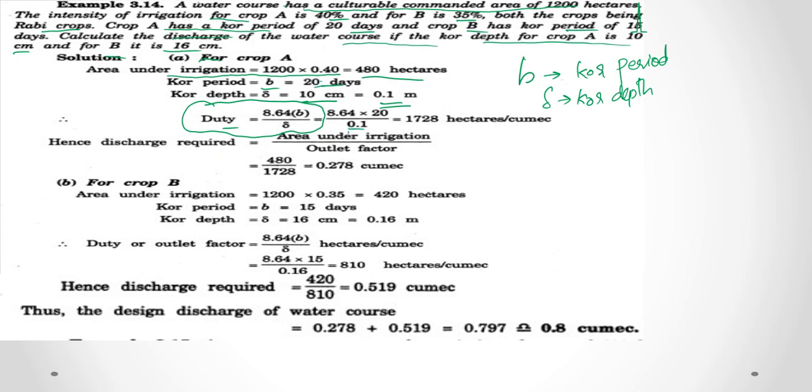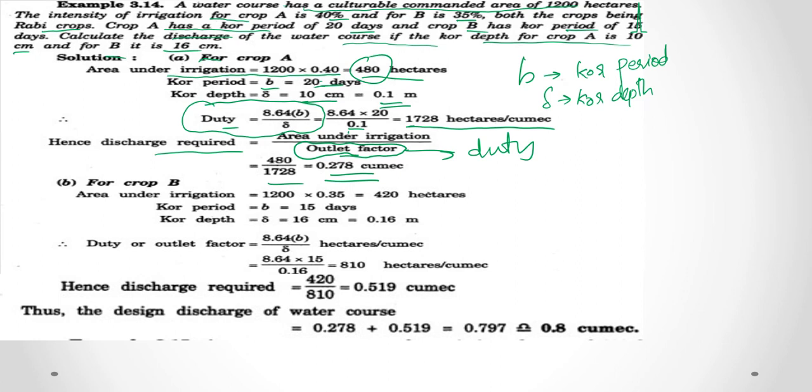So that is 1728 hectares per cumec. Hence the discharge required is equal to area by outlet factor. Here the outlet factor is the same as duty. So the area under irrigation is 480 divided by duty, that is equal to 0.278 cumec.